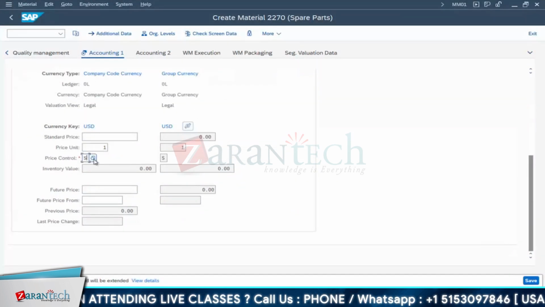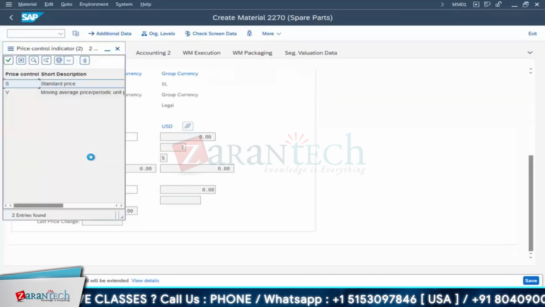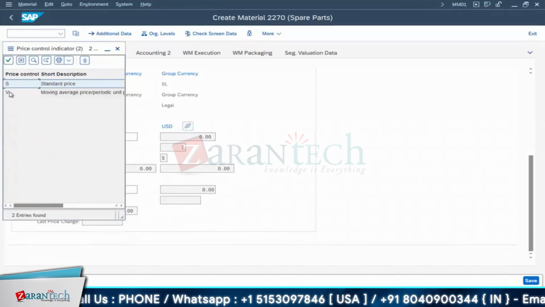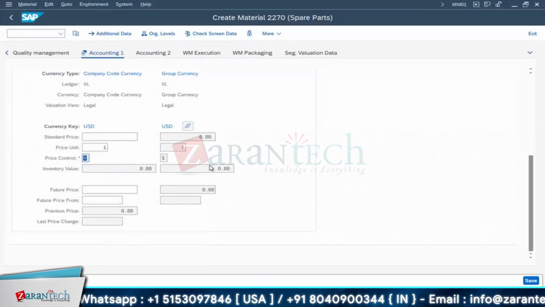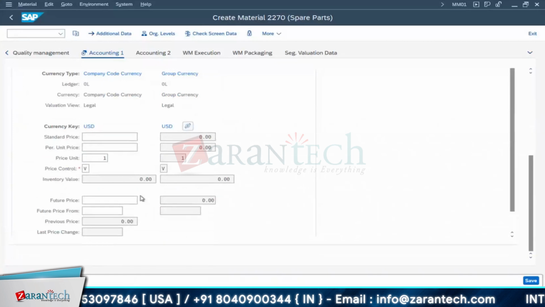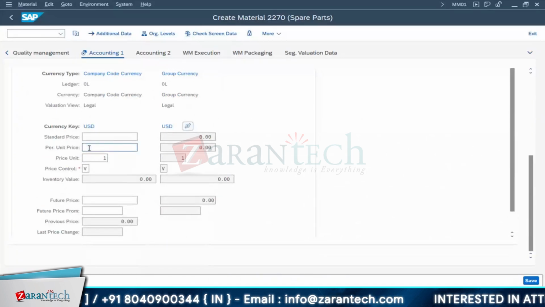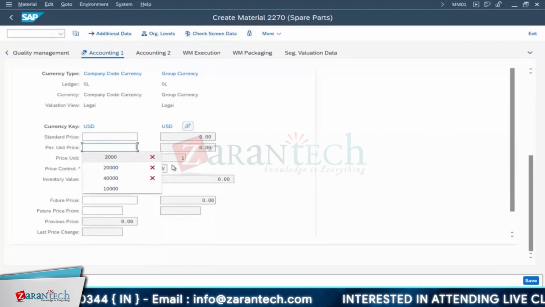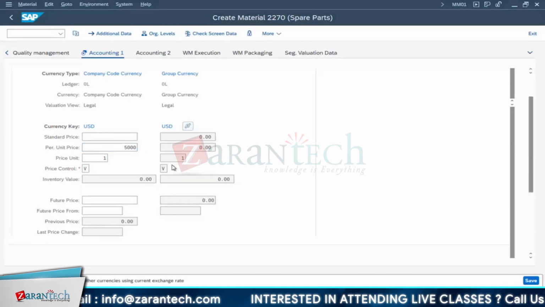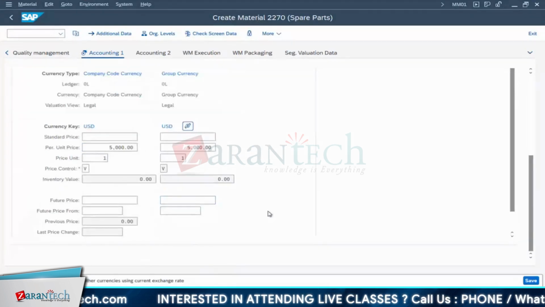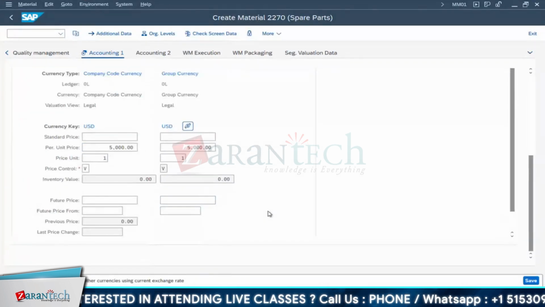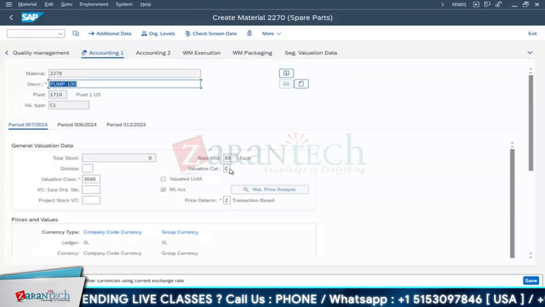See, here price control is S. I don't want to keep it as S. I want to keep it as moving average price V. When you press enter, there will be this price calculation. Unit price I will give as the new one, just mention 5,000. As of now, again this is taken care of by the procurement team, MM team. It will get updated. Now, is this C1 or what?